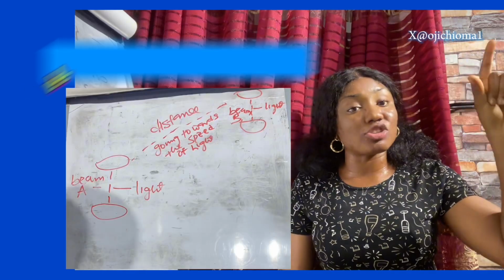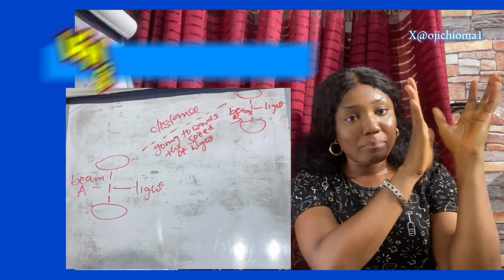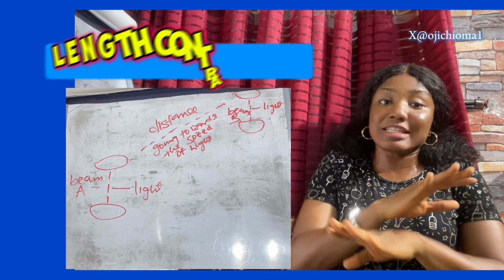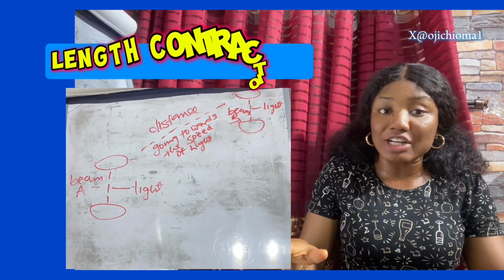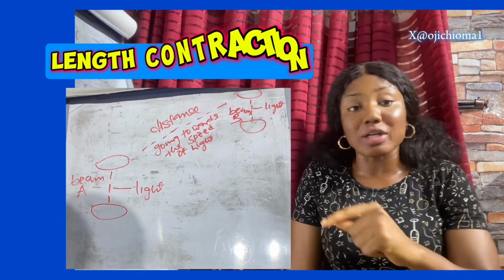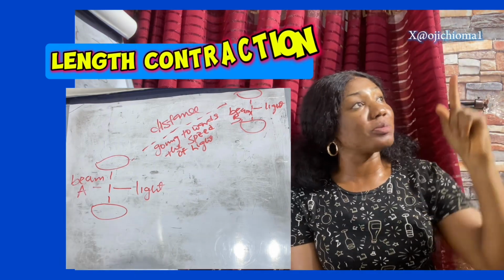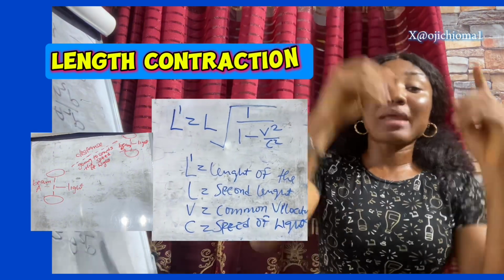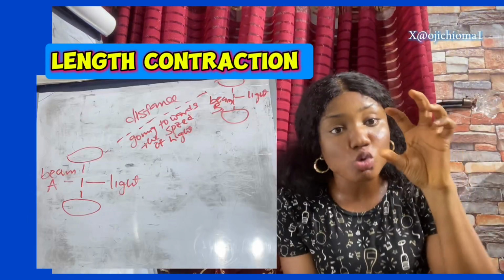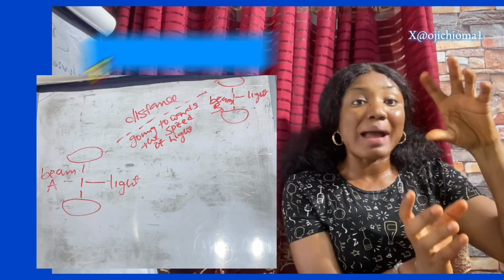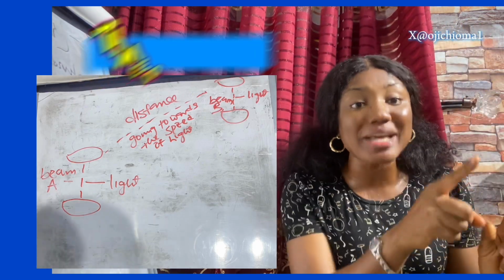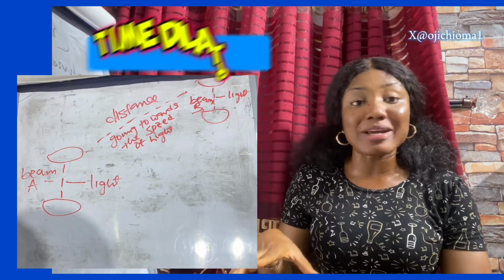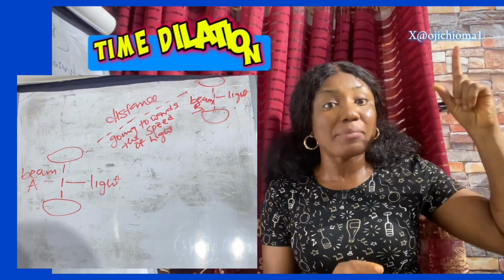While beam B travels a long distance, beam B is seen to be smaller, because it's going further. From your observation, beam B is seen to be smaller, but beam B is experiencing normal motion, normal everything, but it's seen to be smaller. Why it's seen to be smaller is the principle of length contraction. Beam B begins to experience slower time because it is taking a longer distance. Beam A, being stationary, is experiencing the normal time, but beam B's time is going slower.